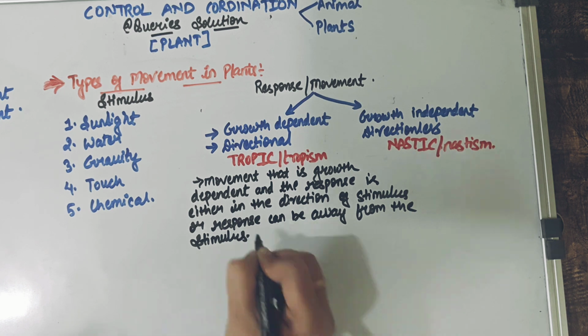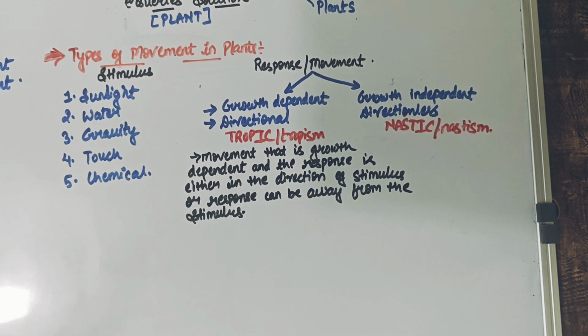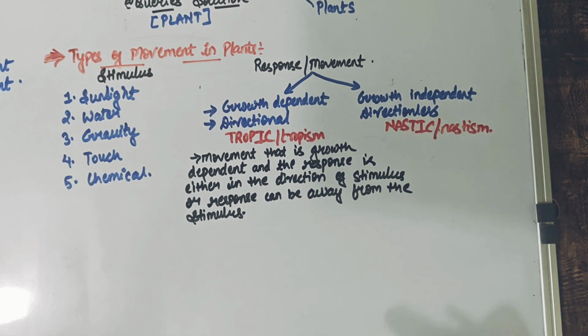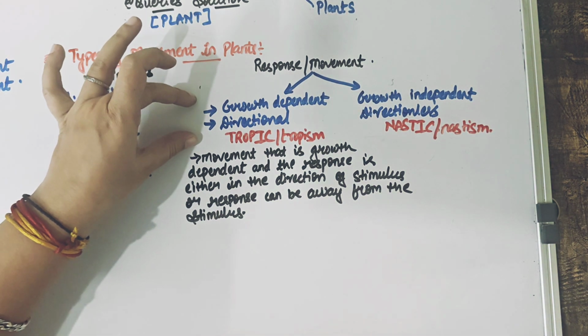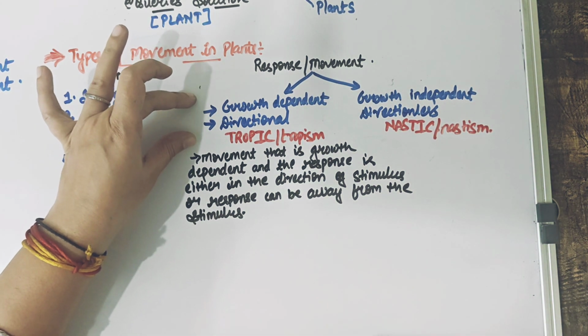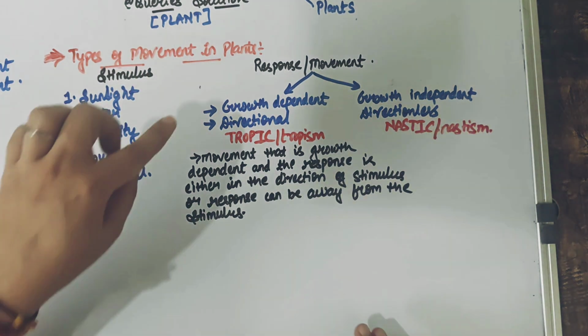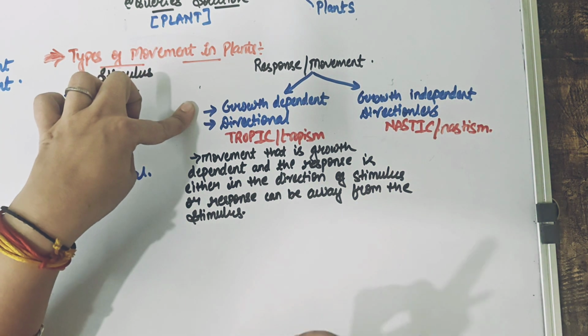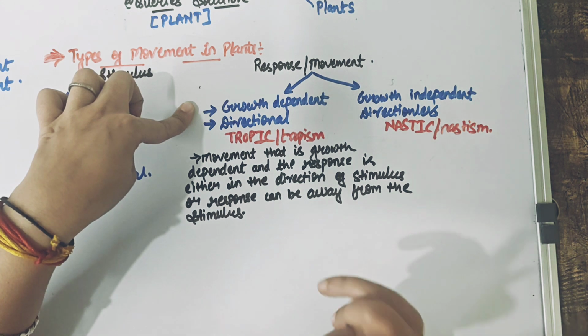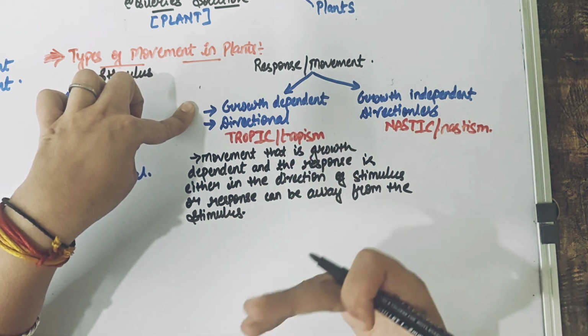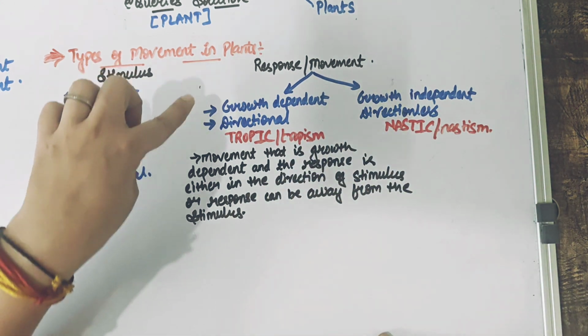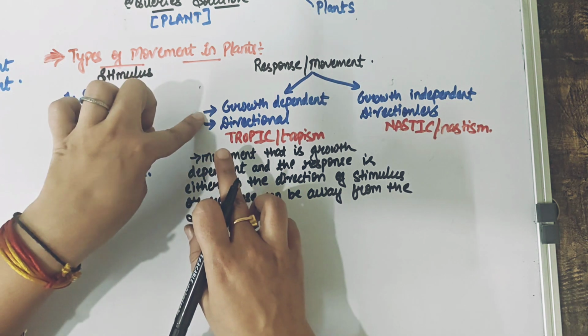So you can note down this definition if you want to. A very possible question: define tropism. So how would you define tropism? We have defined tropism based on these two things that we have understood just now. Tropism or tropic movements are those movements, first of all, which are going to involve growth. And since in these movements plants are showing growth to us, because of a stimulus, these movements are happening.